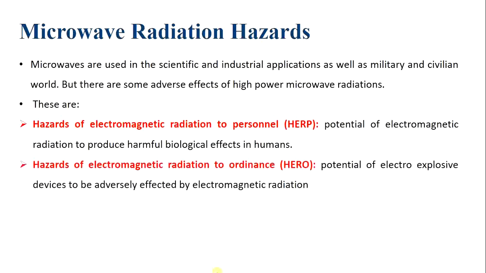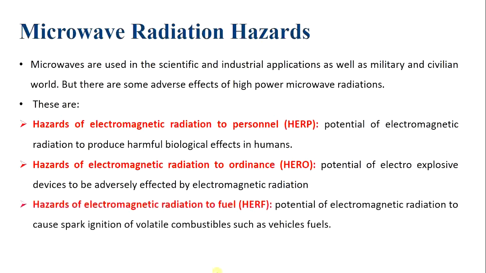Hazards of electromagnetic radiation to ordnance, that is the potential of electro-explosive devices to be adversely affected by electromagnetic radiation. Hazards of electromagnetic radiation to fuel, that is the potential of electromagnetic radiation to cause spark ignition of volatile combustibles such as vehicle fuels. First, we will see hazards of electromagnetic radiation to personnel.